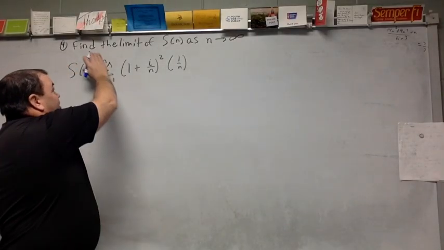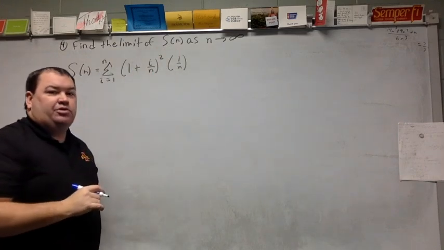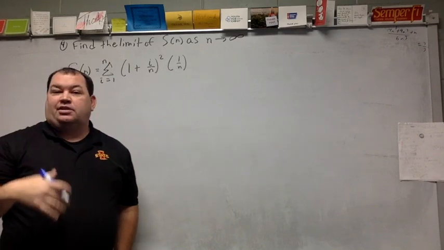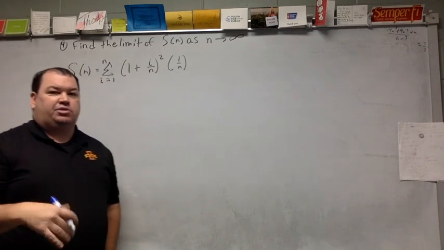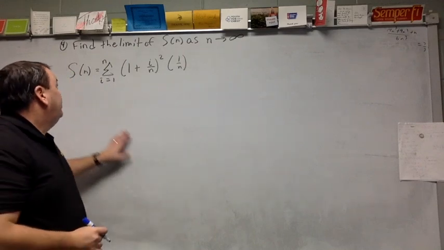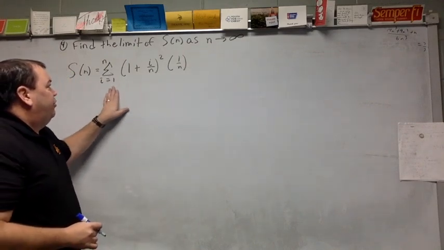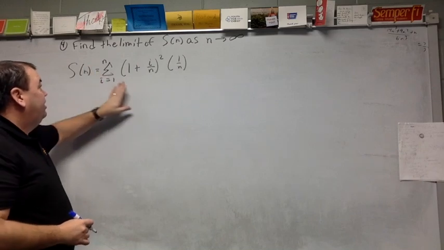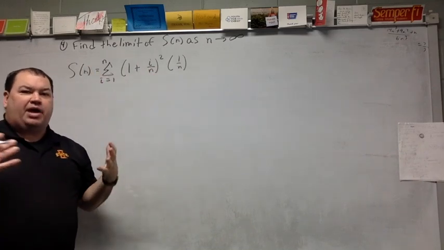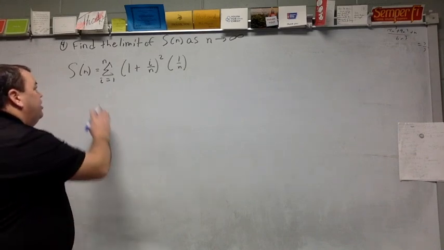We're looking at the limit of this sequence of numbers as n approaches infinity. They did not give me a target. They didn't say 100 terms or 1,000 terms. They just said, in general, what's going to happen to this sequence. So here's the sequence that we're dealing with right here. The sum from 1 to n of (1 plus i over n) squared times 1 over n. So there's some algebra to do, obviously, first for this sequence.